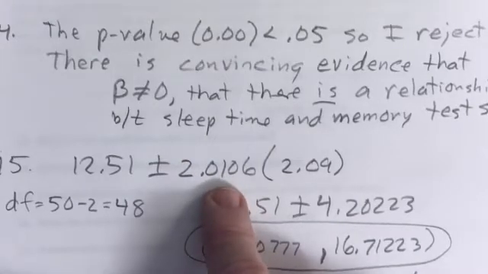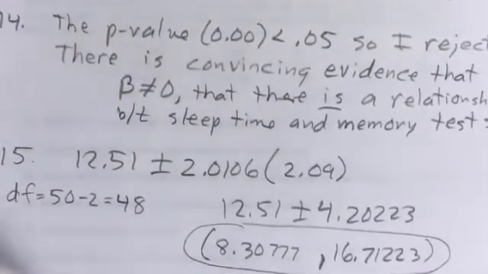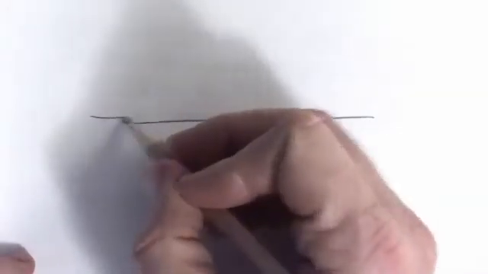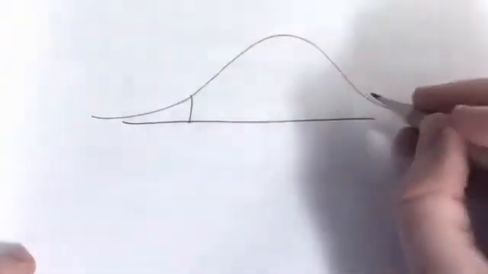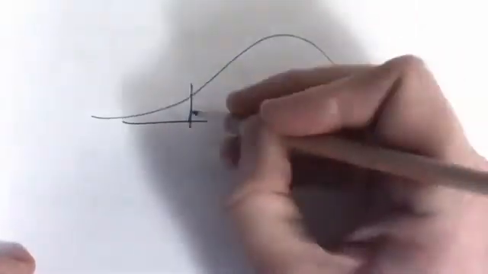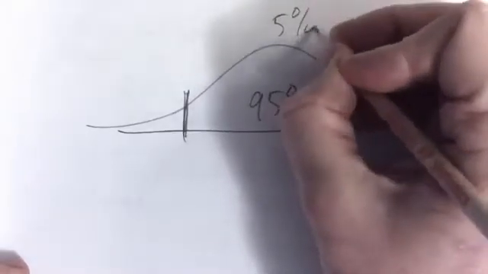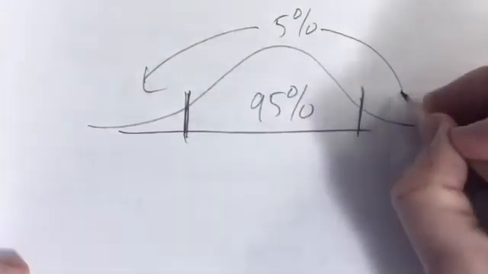How do we find T star? Well, in this case, it's 95% confidence, so that means our interval takes up 95% of our distribution. If 95% is inside, that means 5% has to be outside, and it's perfectly symmetrical.